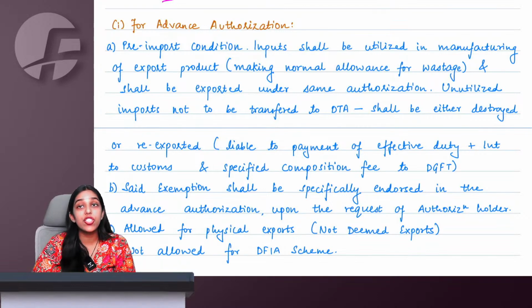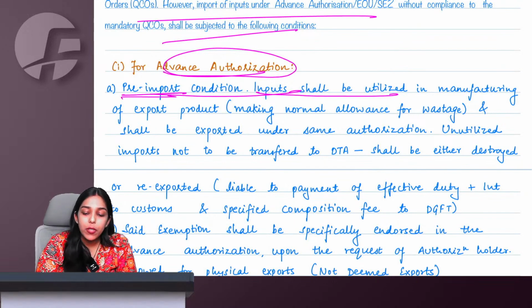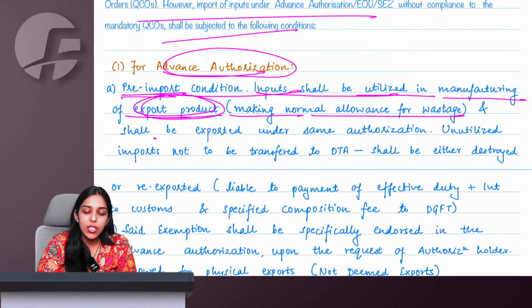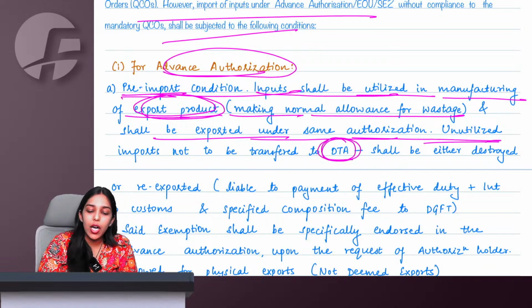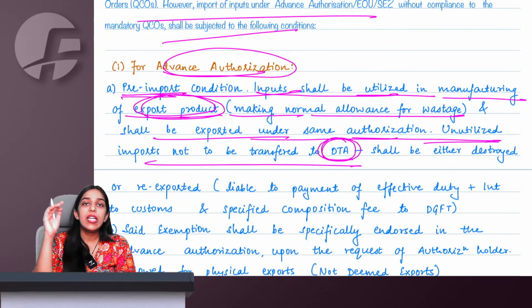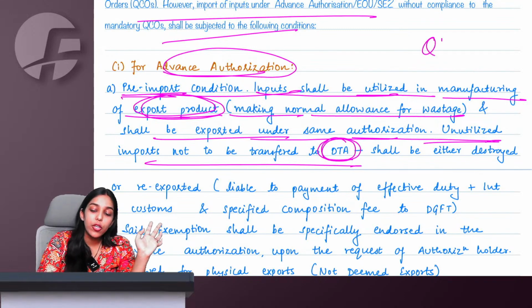But then there are conditions that these people, the advance authorization holder, has to satisfy the pre-import condition. Inputs shall be utilized in manufacturing of export product, normally with allowance for wastage, and shall be exported under the same authorization. You cannot transfer the unutilized imports to DTA. Even if something is unutilized, you are ready to pay the duty and then clear into DTA, then also you will not be allowed because they are not QCO compliant.